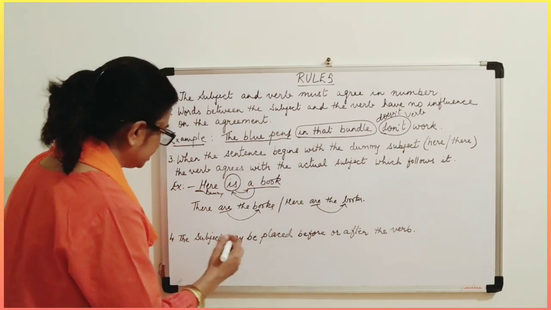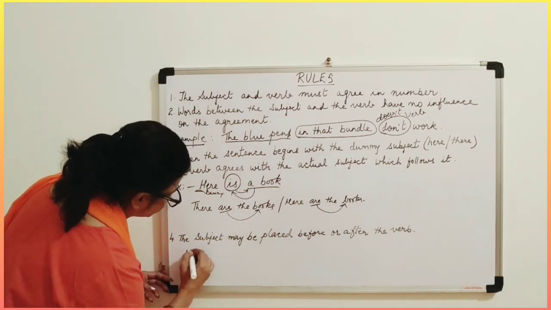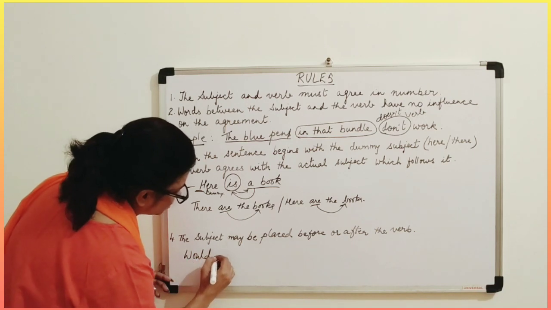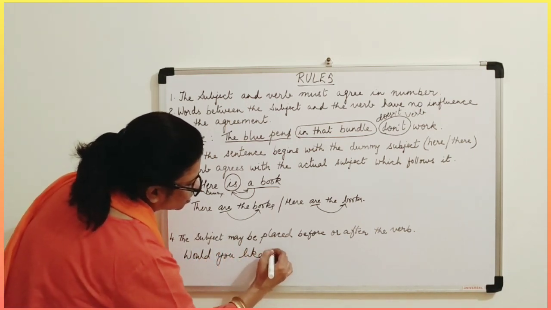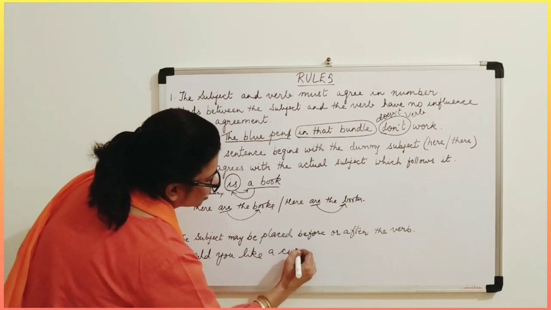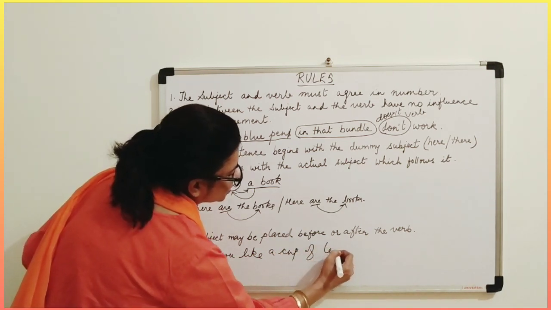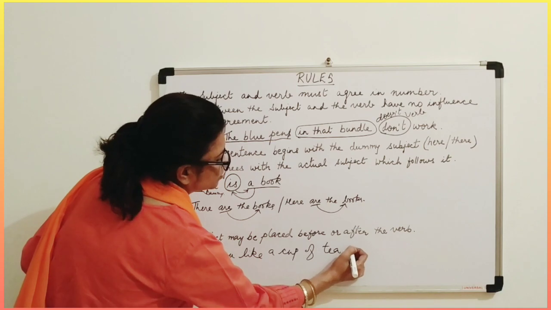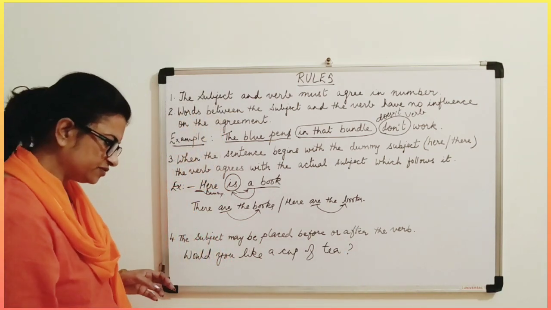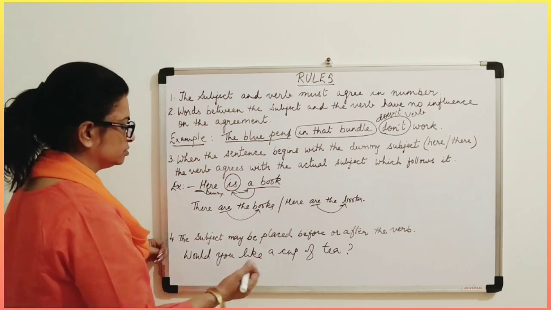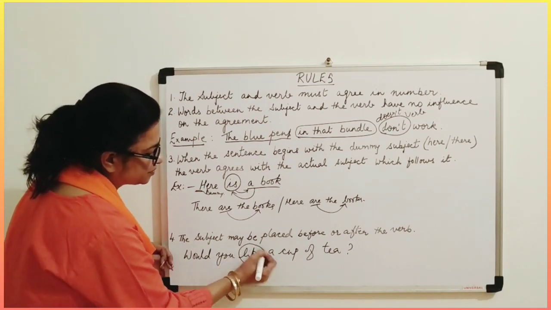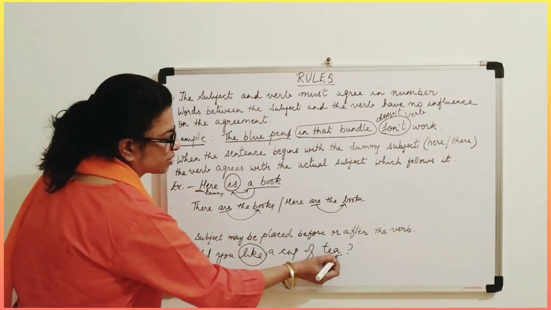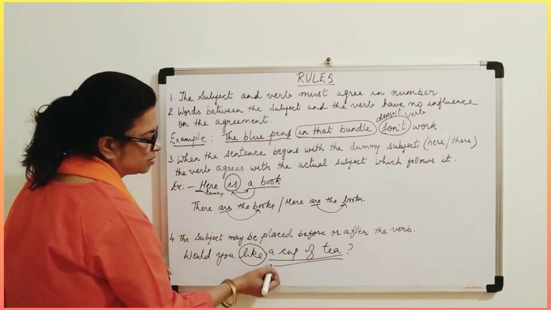For example, if I write one example, would you like a cup of tea, asking someone, offering someone. So like is your verb here, and this is the subject, isn't it?